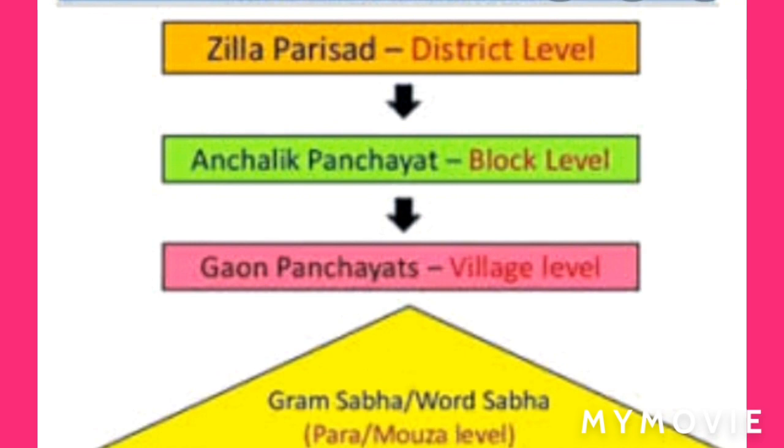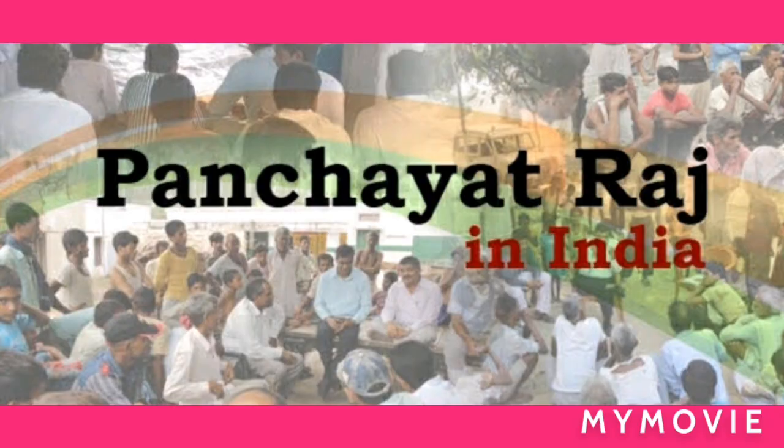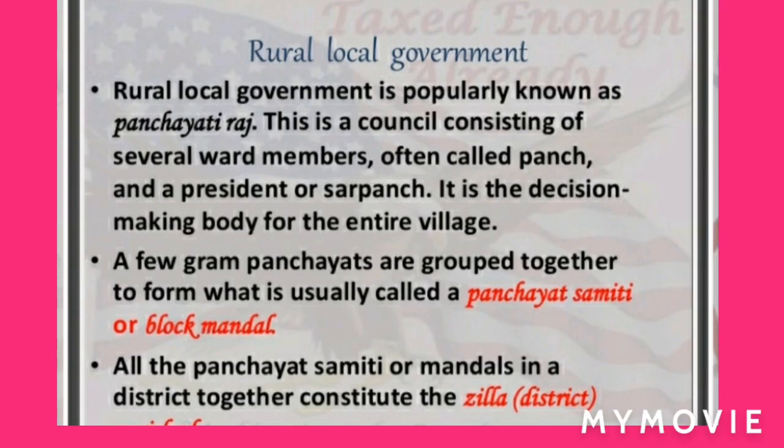Now let us try to understand the structure of rural and urban local governments in our country. Rural local government is popularly known as Panchayati Raj. Each village or a group of villages in some states has a Gram Panchayat. This is a council consisting of several ward members, often called Panch, and a president or sarpanch.